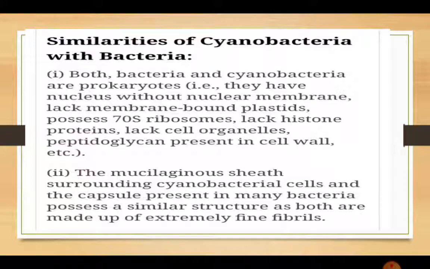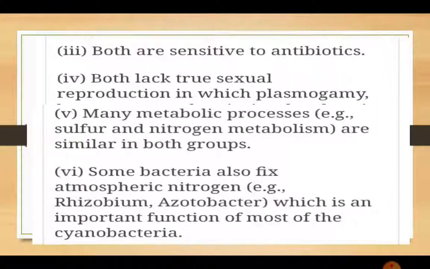wall. Another affinity is the mucilaginous sheath, which surrounds both the cyanobacterial cell and the bacterial cell. Similar structure both have, and it is made up of extremely fine fibrils. Another similarity with bacteria is both are sensitive to antibiotics, means they give response to antibiotics. Both lack true sexual reproduction. As I told you, there is no sexual reproduction in cyanobacteria. Similarly, there is no sexual reproduction in bacteria.